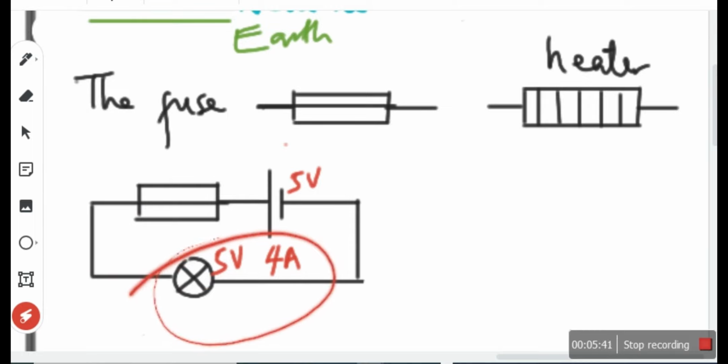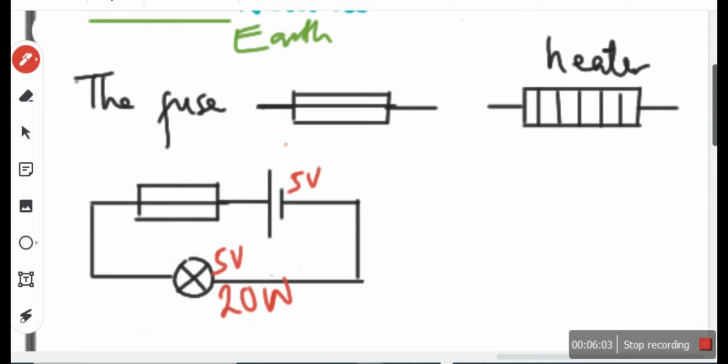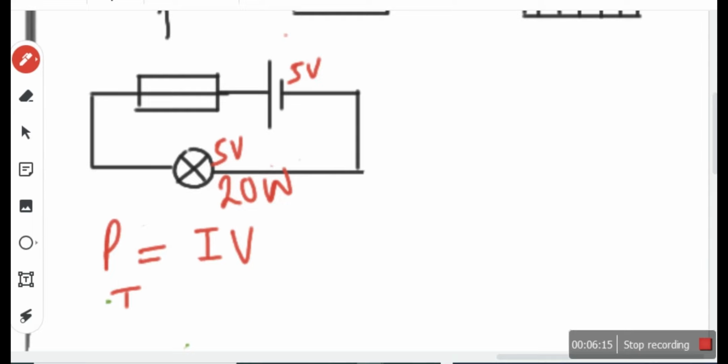The rating of the appliance is 5 volt, 4 amp, right? Or maybe it can be given in terms of power, 5 volt and the power rating. With the power rating, you can easily calculate the current. Can I just put it in terms of power? 20 watts, 5 volt, 20 watts. So what's the current that will flow through? You know P is equal to IV, is it not? Yes. All these formulas, you should remember them. P is equal to IV, so the current will be what? I is equal to P over V, isn't it? P over V, which is 20 over 5, and that's 4 amps.